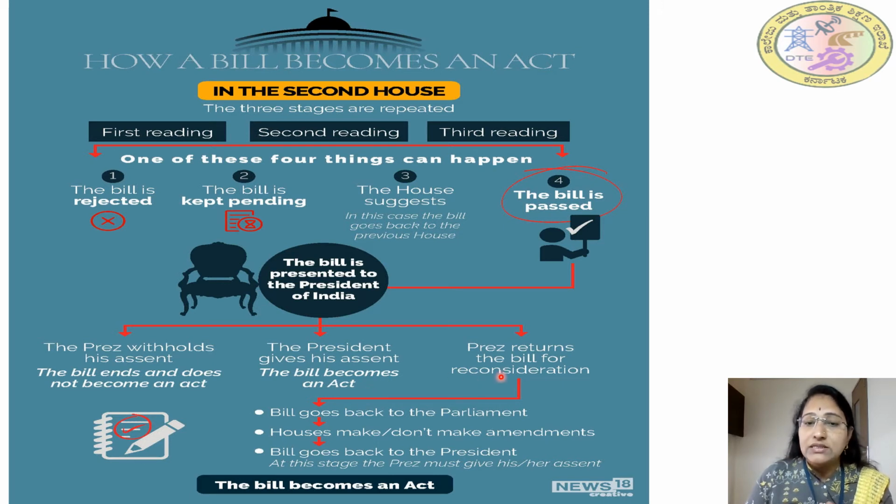In another case, if the President returns the bill for reconsideration, what happens? The bill goes back to the Parliament. The houses make or do not make the amendments, the changes. The bill goes back to the President. Then at this stage, the President must sign or must give his or her assent, and then the bill becomes the act. So these pictures will clearly explain how the law is made in Parliament.